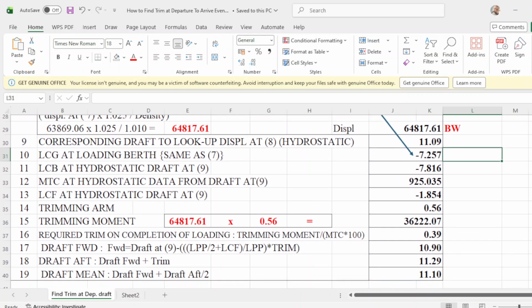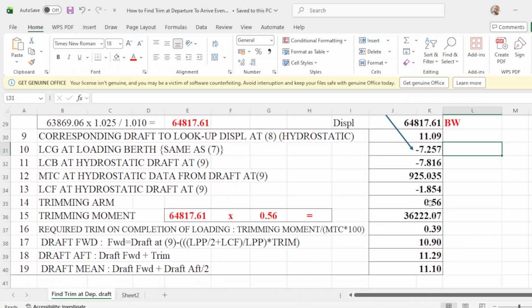And the trimming arm. Okay, so we go now to trimming arm. Click this one. Trimming arm is J31. That will be your LCG minus this one, J32. So LCG minus LCB. So we put this one: LCG minus LCB. Okay.